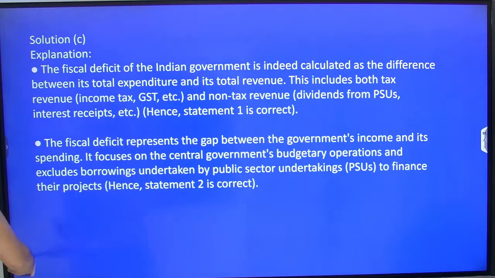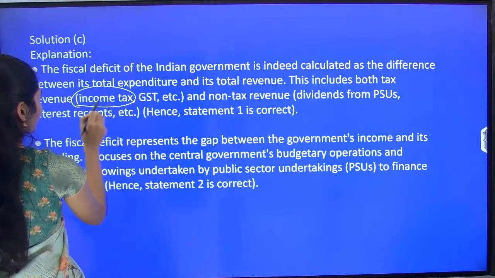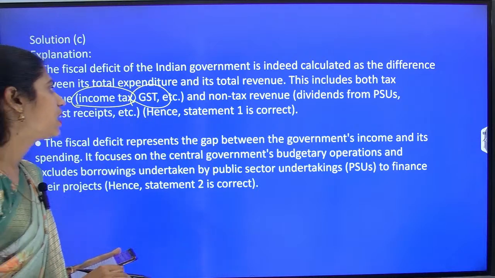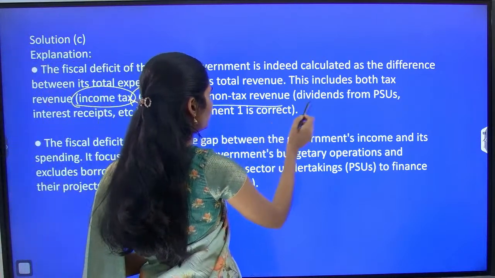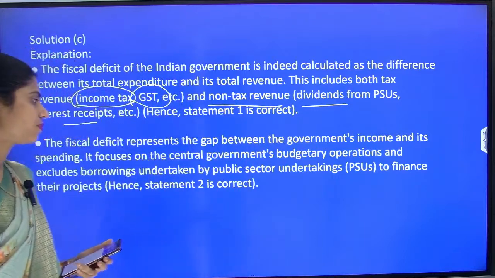So here, which are those tax and non-tax revenues? Tax revenues include, for example, income tax and GST. It includes both direct and indirect tax. And non-tax revenues include dividends from PSUs, interest receipts, etc.